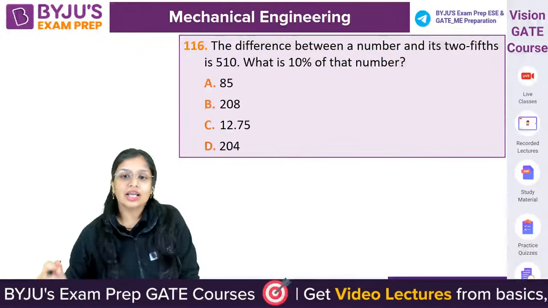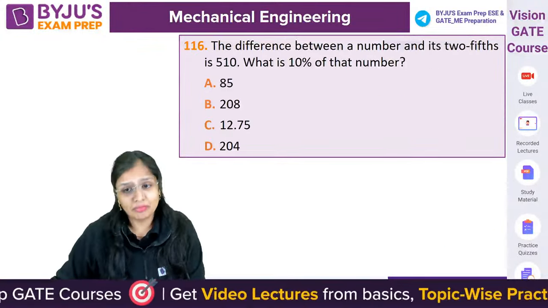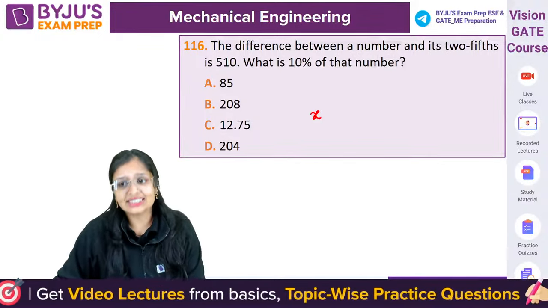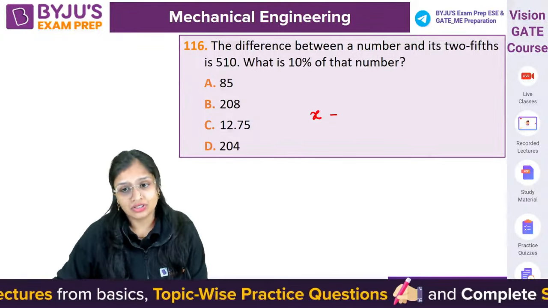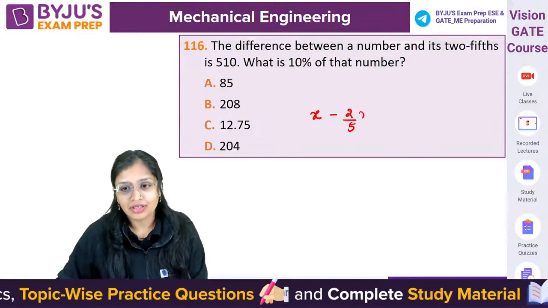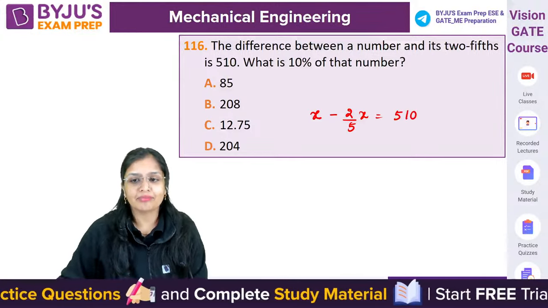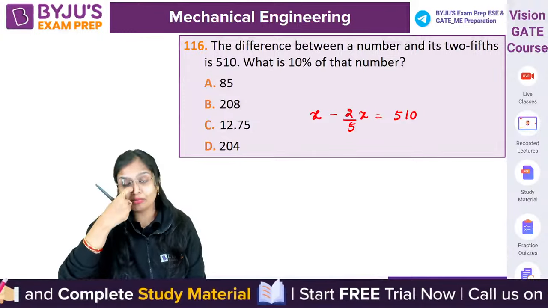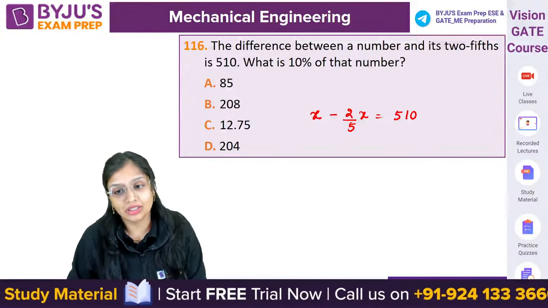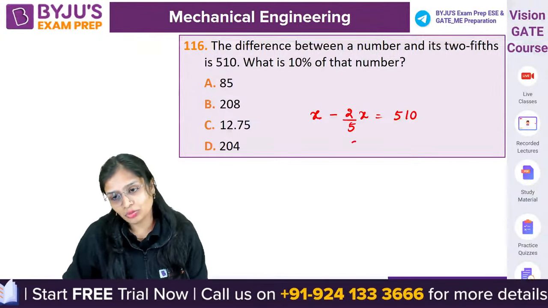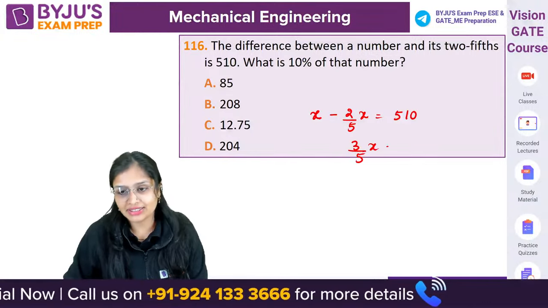Next question. The difference between a number, let us say the number is x, and 2/5 of that number is 510. Tell me, how much will 10% of that number be? First, 1 minus 2 by 5 is 3 by 5 x.